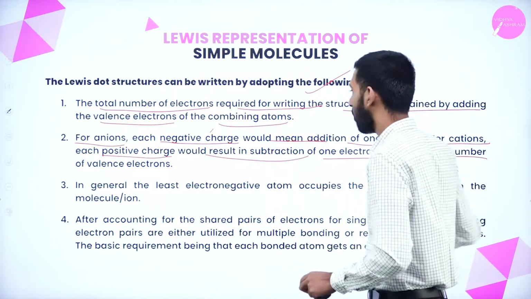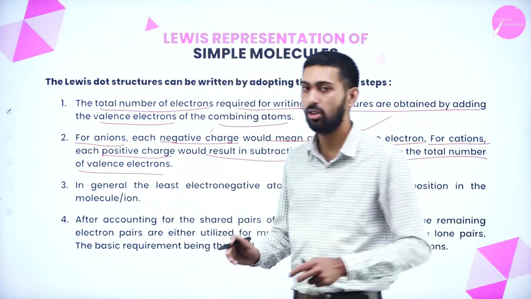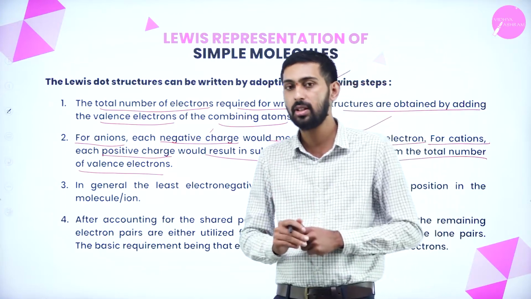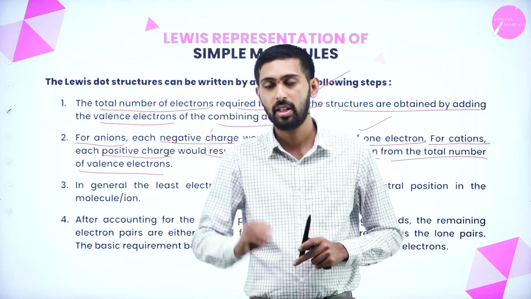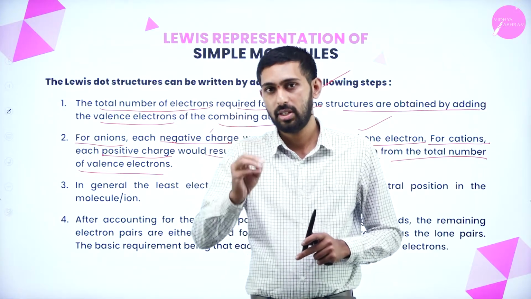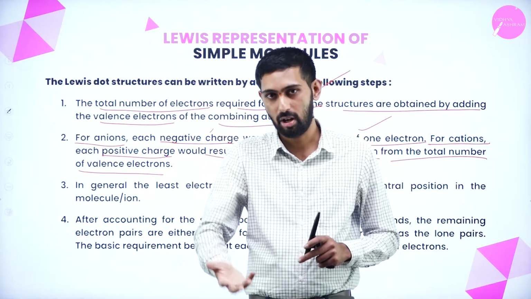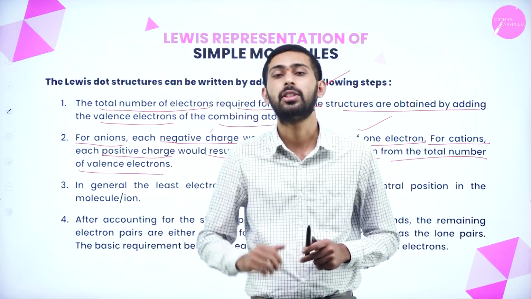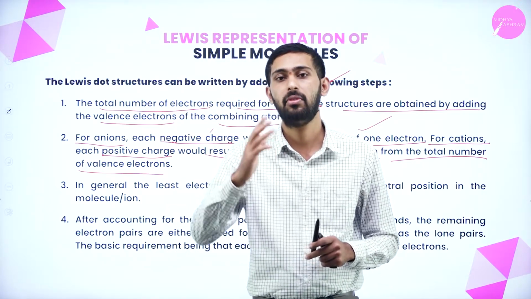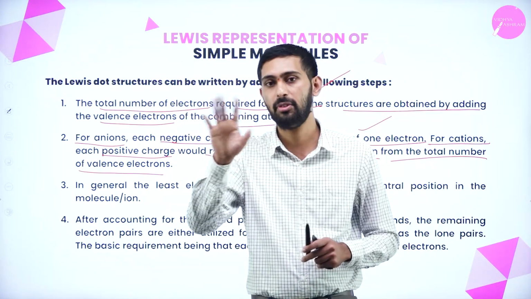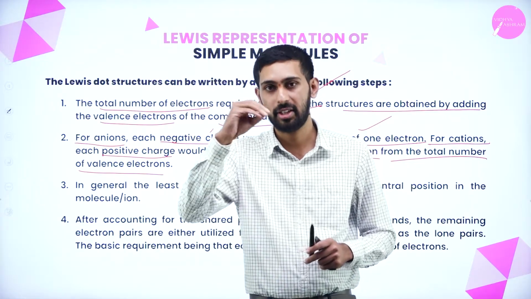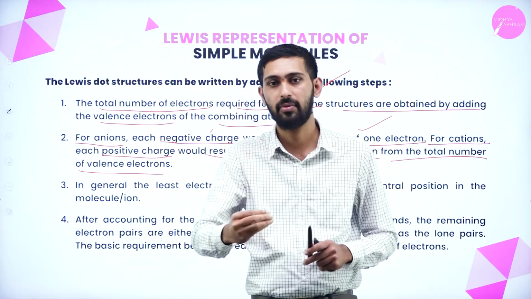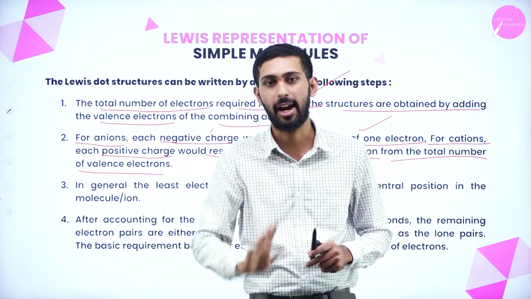From the total number of valence electrons, cations are always represented by a positive charge. A positive charge indicates that one electron has been lost, so we have to subtract one electron from the valence shell. Then we can say it is a cation. If it is a negative charge, then we should say that one electron has been added.